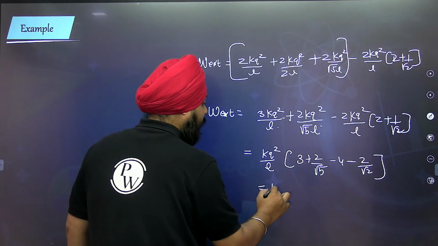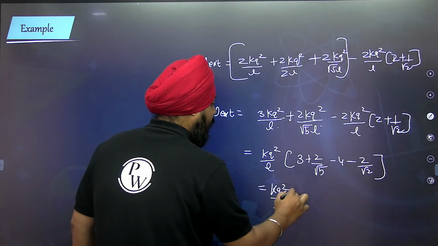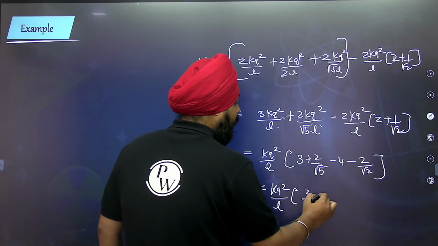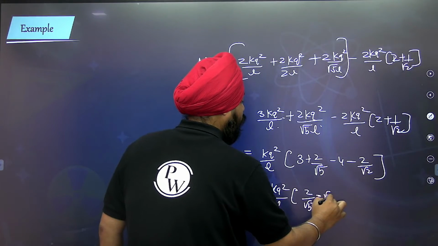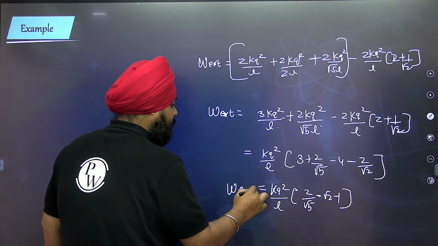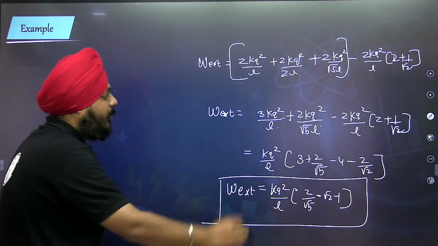So this is going to be kq square by l, 2 by under root of 5, minus root 2 minus 1. This will be the work done by the external agent, right?